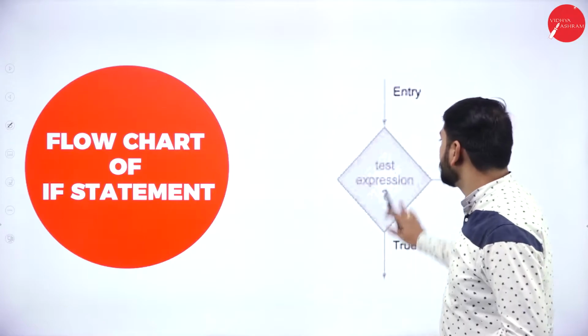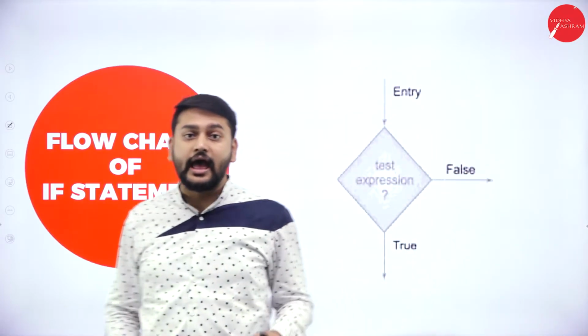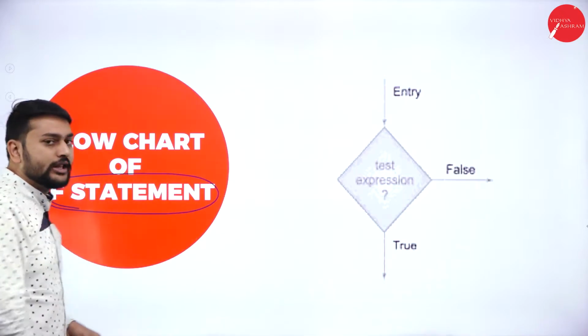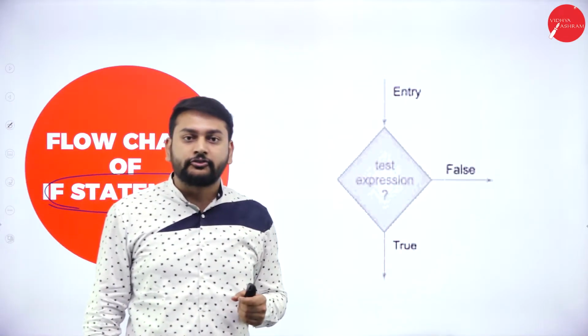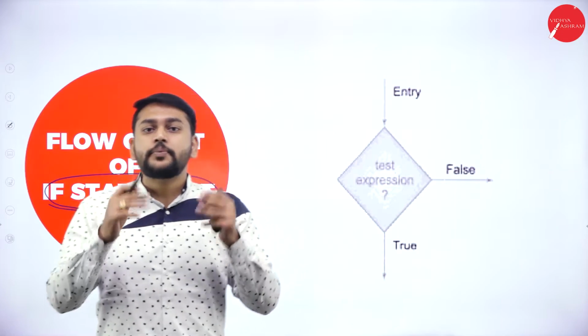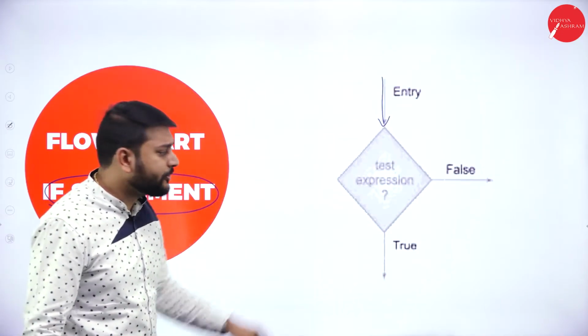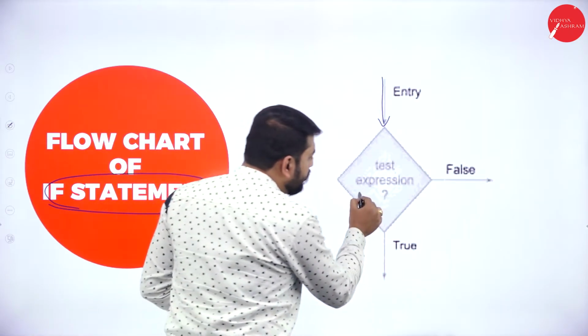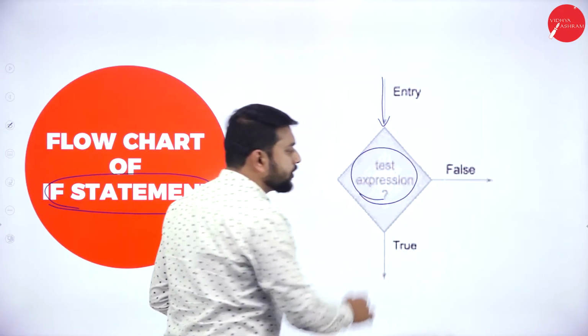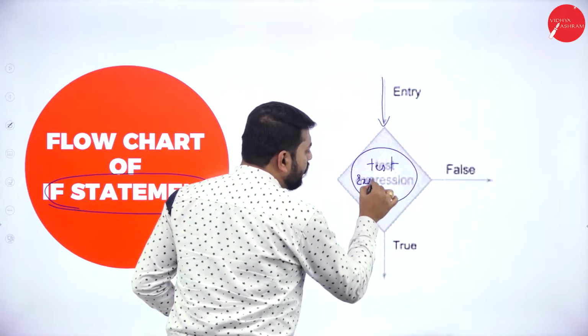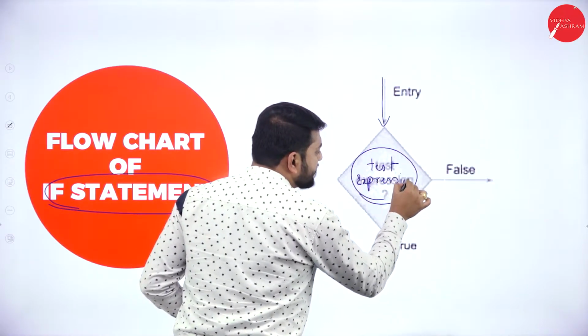Please observe here. This is a flowchart with respect to the simple if statement. How exactly is simple if working? First the entry happens. Then we have a test expression, or whatever condition you have, you can test here.